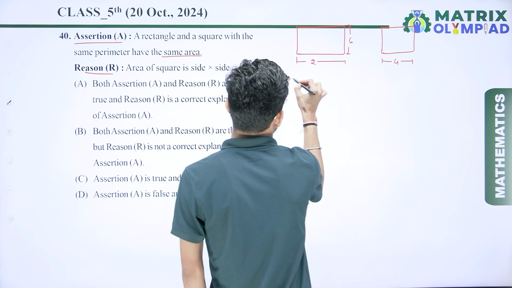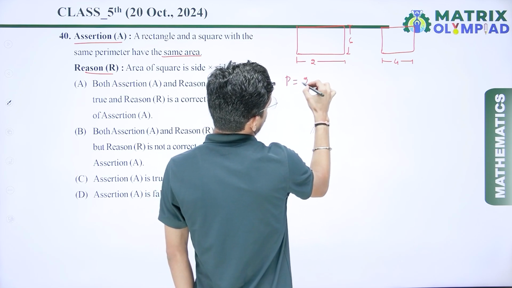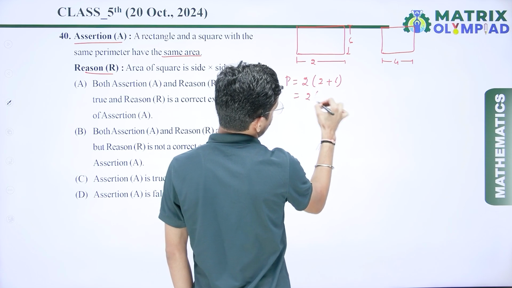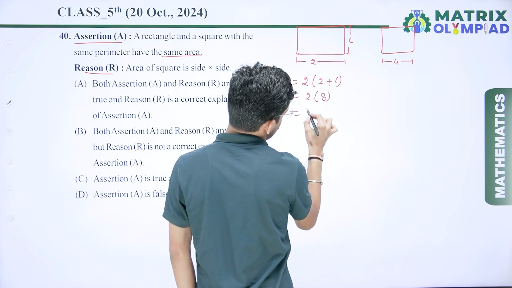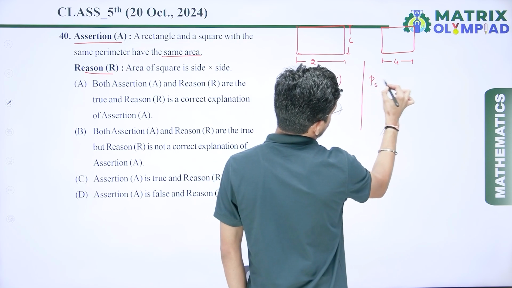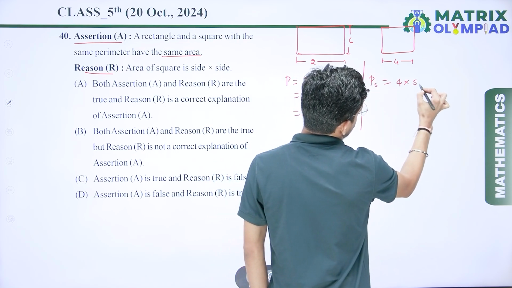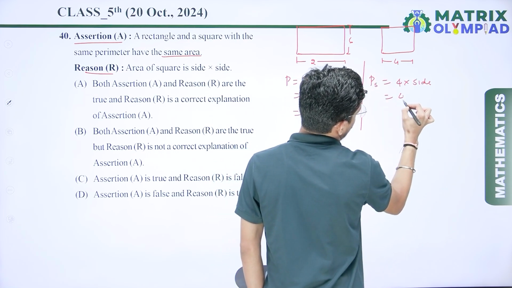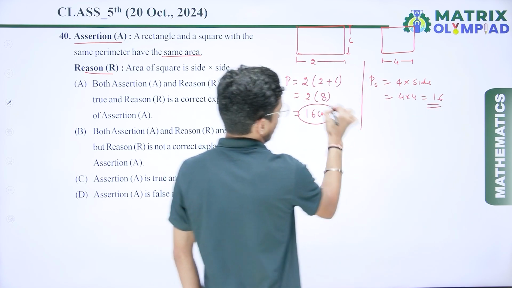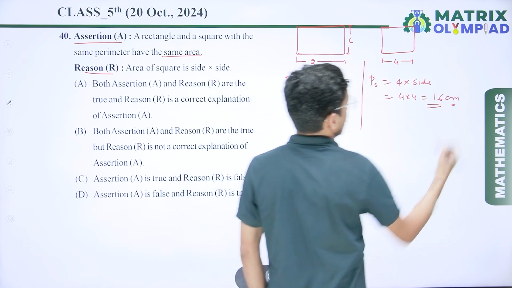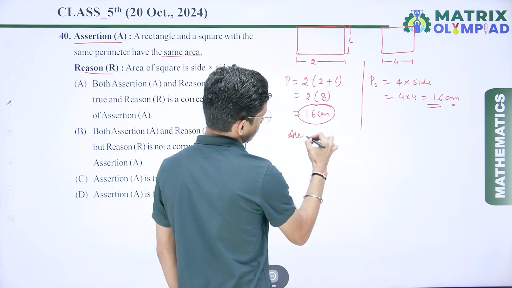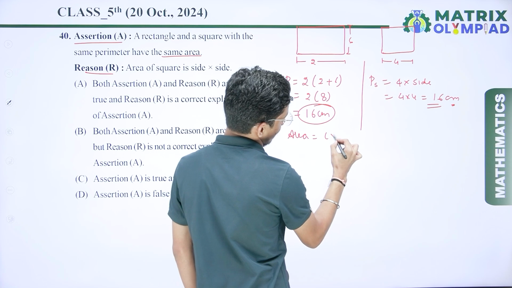First we have to find the perimeter of the rectangle. That is 2 times, in brackets, length plus breadth. So here I get 2 times 8, that is 16 centimeters. If I talk about the perimeter of the square, that is 4 multiplied by the side. So 4 multiplied by 4 is 16. So I can say that the perimeter is the same. Now if I talk about area, the area is equal to length multiplied by breadth.